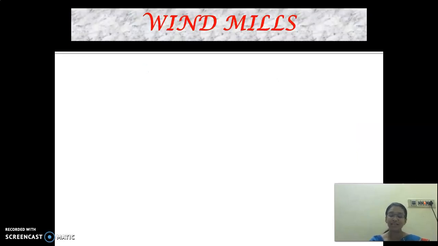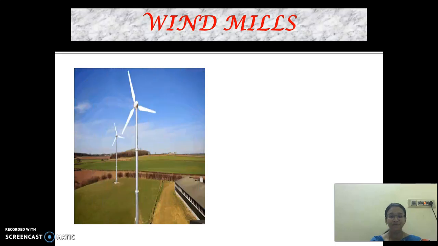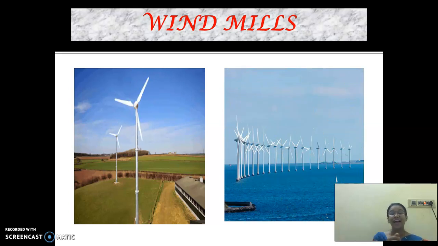Have you seen windmills, children? Yes. Have you seen this type of windmill anywhere? Yes or no? So here the electricity is generated with the help of wind power, and here the windmill is located on the land side. Here it is there on the sea side also.